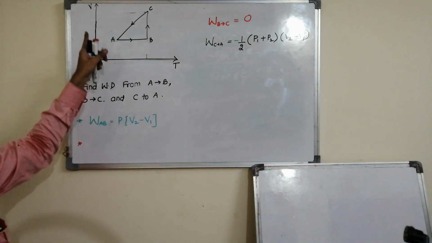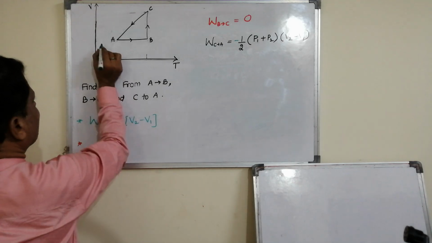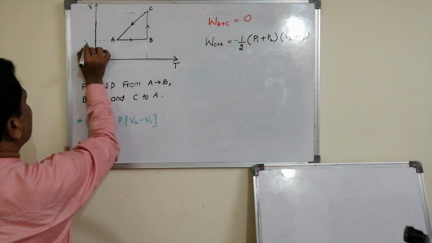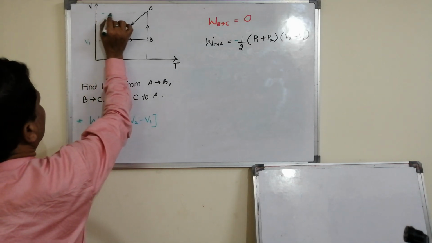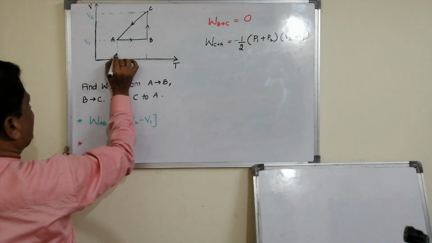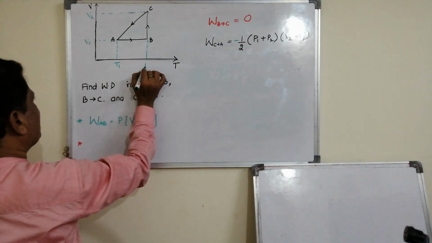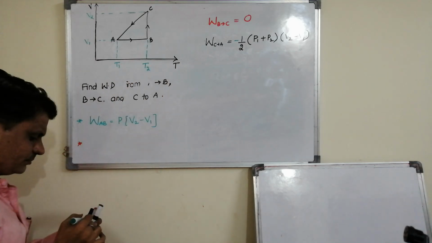Suppose, in the same figure, it is a V versus T graph. Once again, here volume is V1, here volume is V2, here temperature is T1, here temperature is T2.